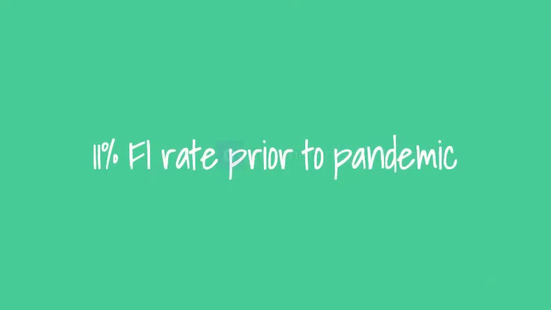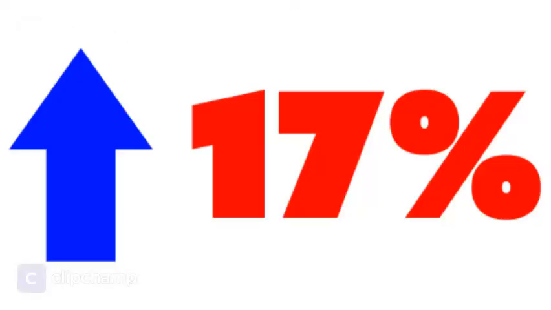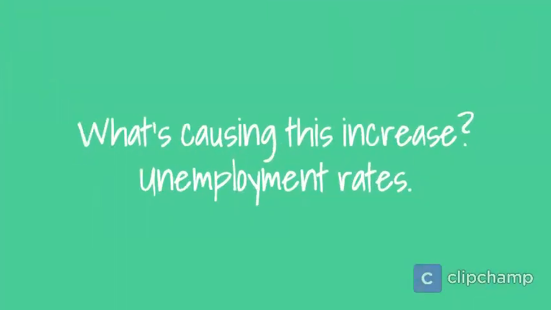We know that prior to the pandemic, the food insecurity rate was 11%. As of April 2020, this number had risen to 17%. Unfortunately, this is a difference of 17 million people who are now experiencing food insecurity. Historically, during the Great Recession, 14% of people were experiencing food insecurity. So clearly, with our number at 17%, this is a real problem right now.